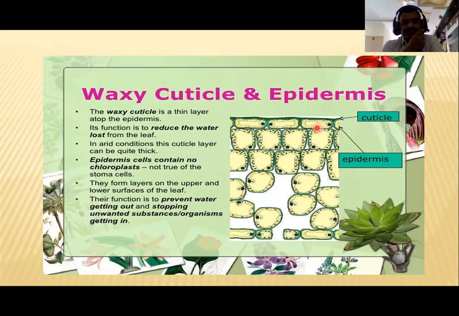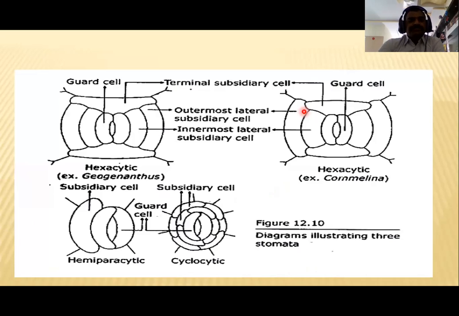Okay, then they form a layer on the upper and lower surface of the leaf. Their function is to prevent water from getting out and to stop unwanted substances or organisms from getting in. So both sides. And see here, guard cells and subsidiary cells and stomata, guard cells are different.